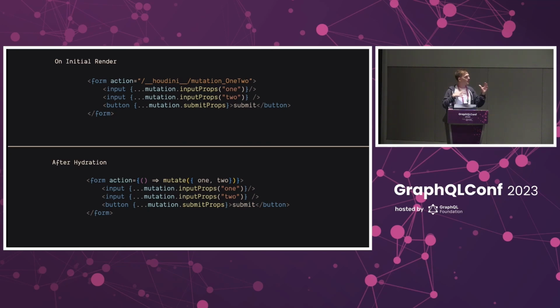And so what this means is that if the user is filling out the form, maybe they're on a mobile device or they have bad internet, that submit button will still work even if React is still waiting to hydrate. And this is just one example where we can streamline a lot of things by saying we will be a full GraphQL framework. You're building a GraphQL application. GraphQL shouldn't be an afterthought in your code base. It should be a primary citizen.